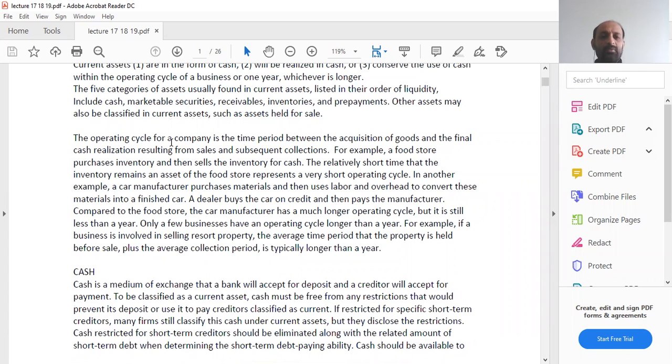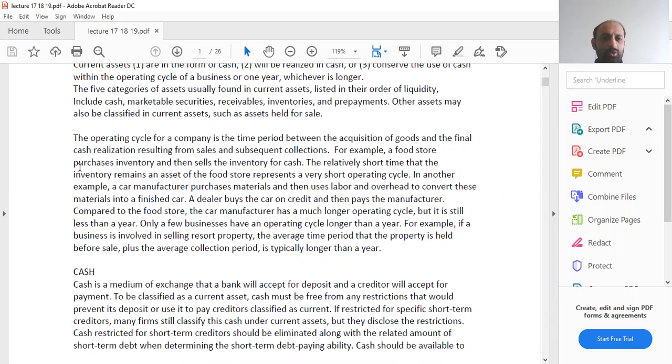The operating cycle for a company is the time period between the acquisition of goods and the final cash realization resulting from sales and subsequent collections. So the operating cycle is: once you have got the goods, you sell the goods, and after the sale, when you receive the payment, that is called the operating cycle for a company.